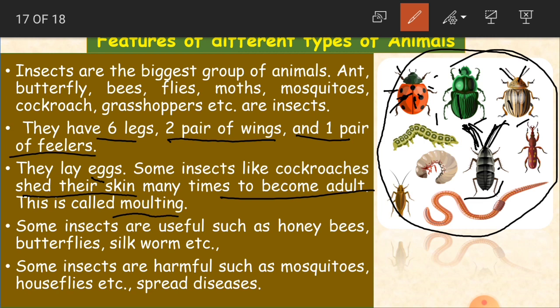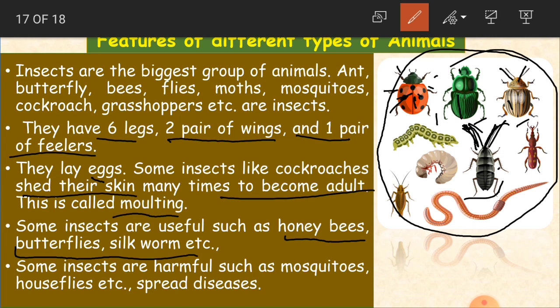And some insects are useful such as honeybees, butterflies, silkworm, etc. See here, children, very useful insects for us in our daily life. Honeybees give us honey. Butterflies, how are they useful?